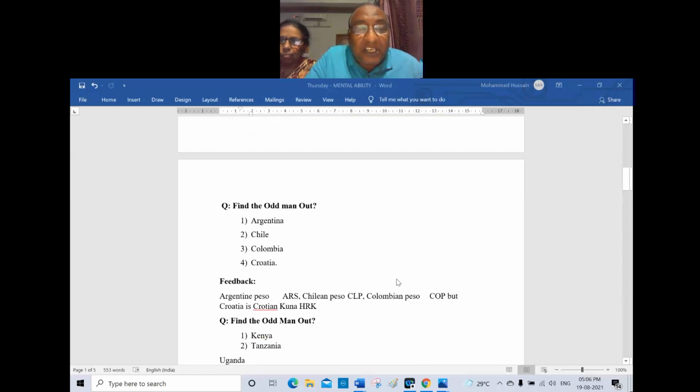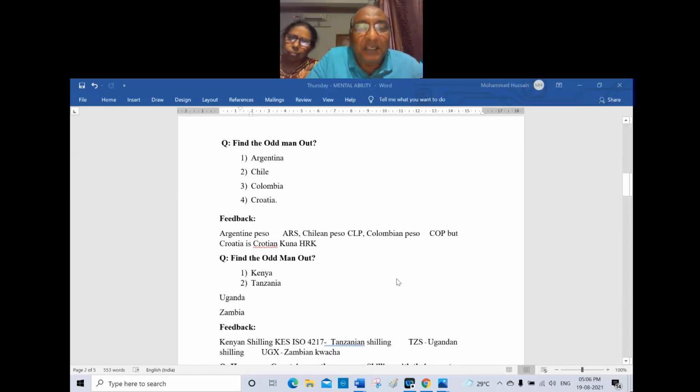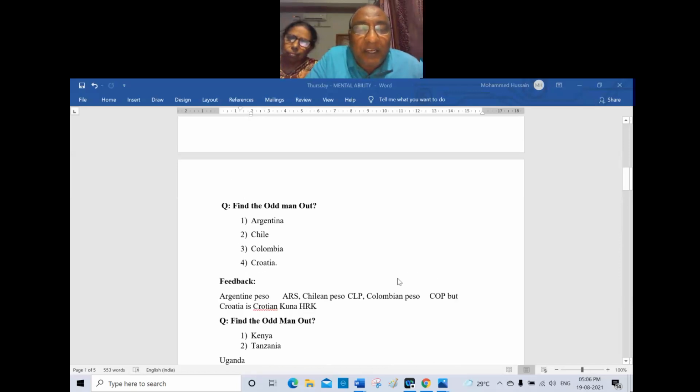But actually my idea is that Argentina's currency is peso, code ARS, and Chilean peso, CLP. Colombian peso is COP, but the Croatian currency is the Croatian kuna, HRK. So the Croatian currency is different from the peso. That is my answer.